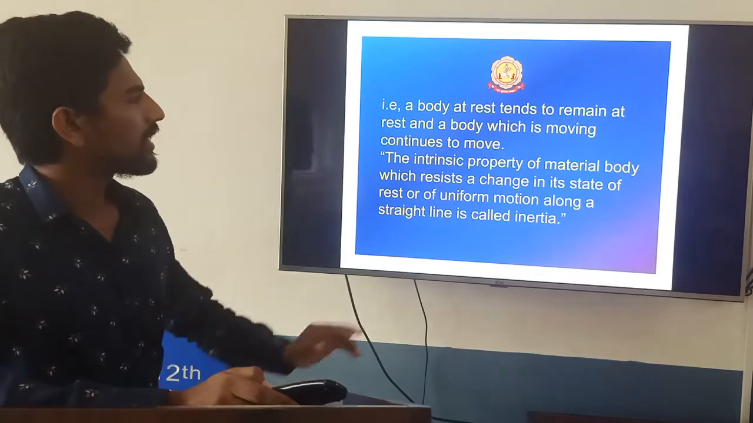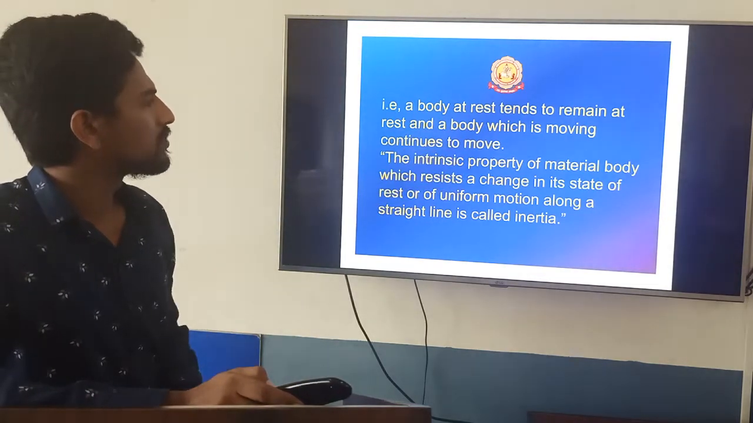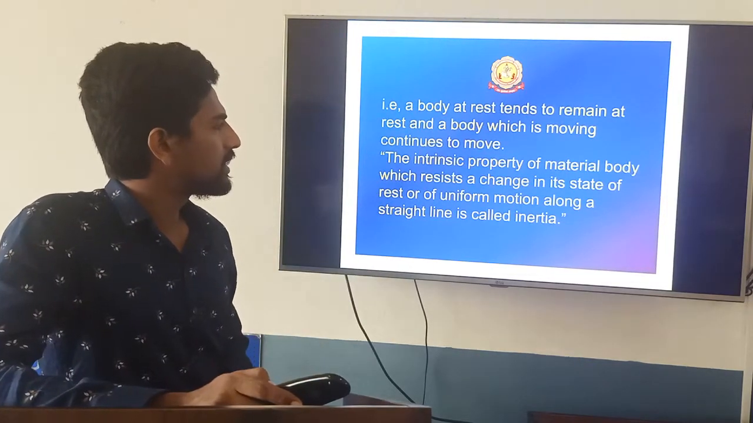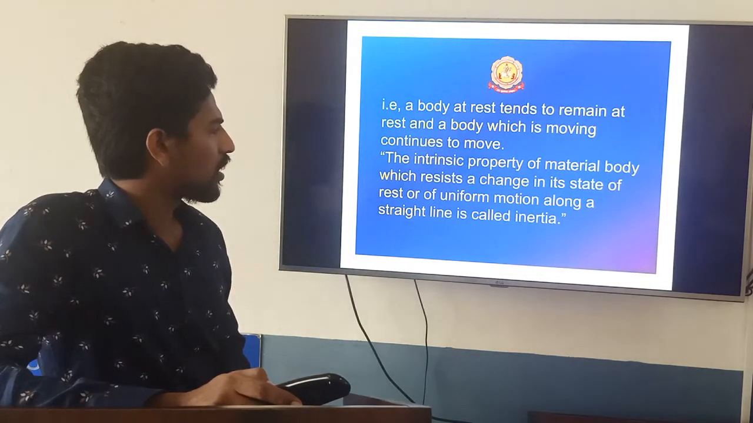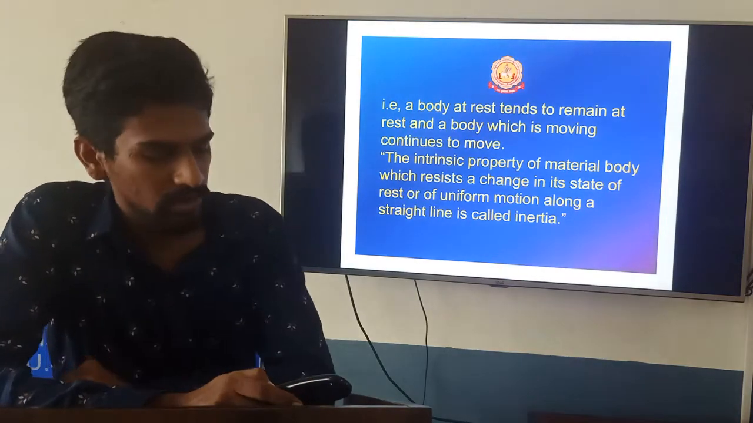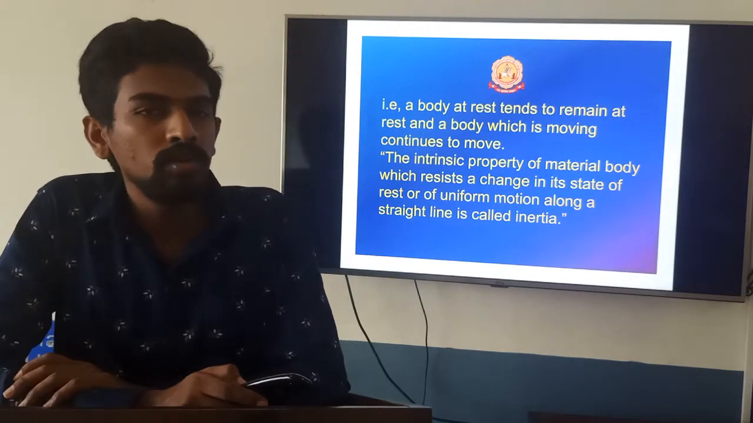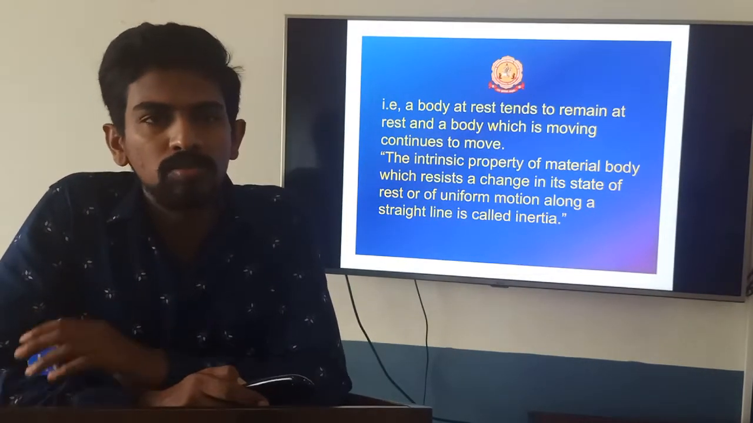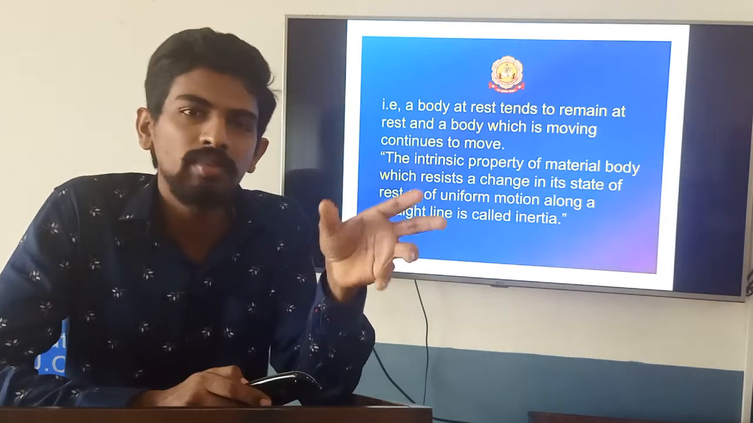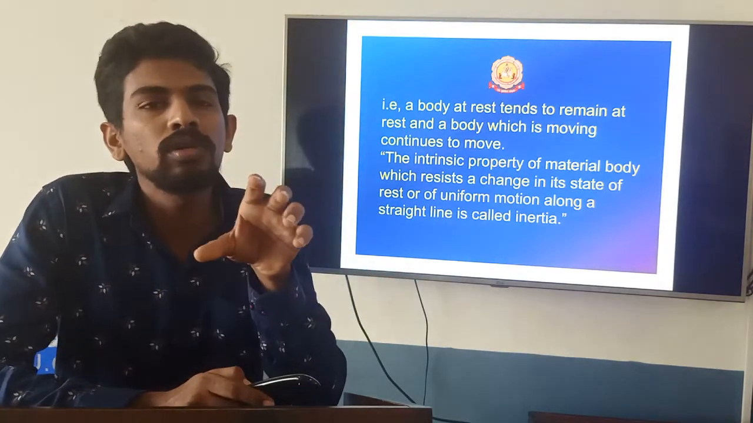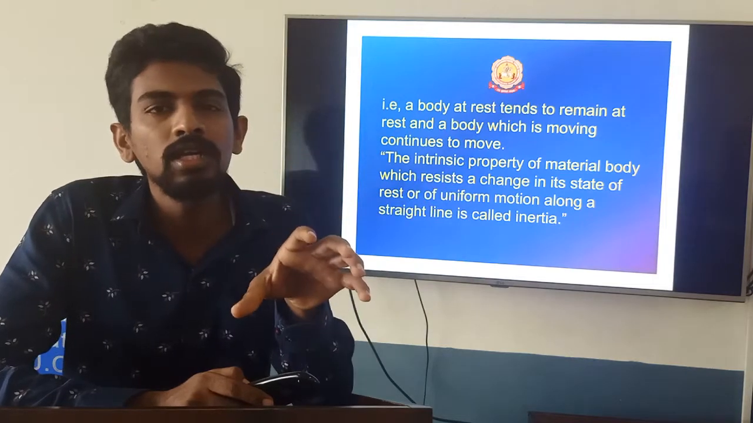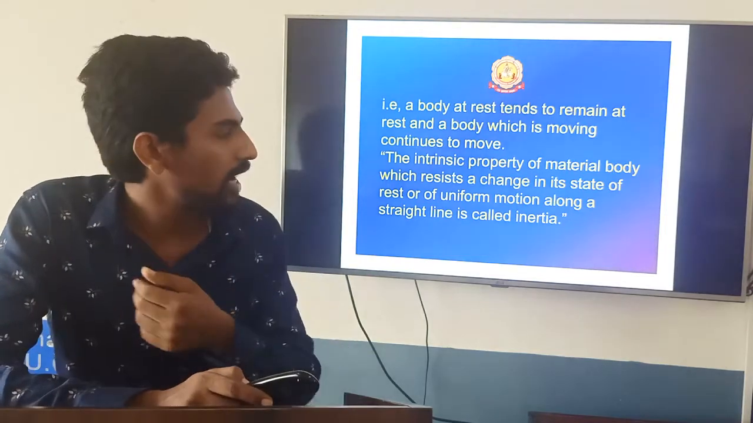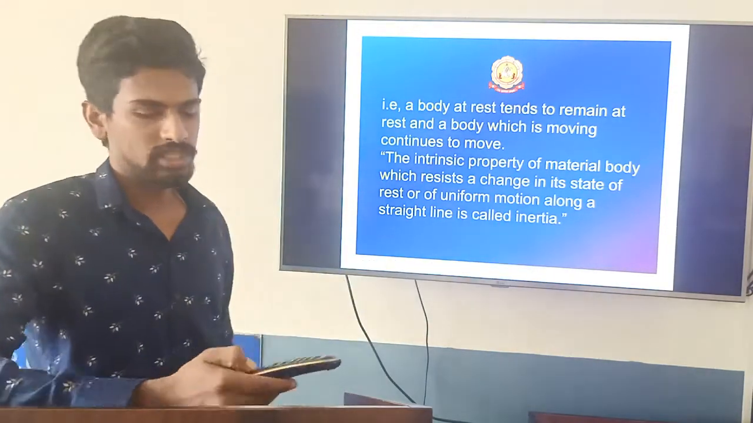That is, a body at rest tends to remain at rest and a body which is moving continues to move. The intrinsic property of the material of a body which resists the change in its state of rest or uniform motion along a straight line is called inertia. So what is inertia? The property of the body which opposes the change in state. A body in the state of rest will remain at rest. A body moving with constant velocity will remain with constant velocity. Every body opposes the change in state, and that property is called inertia.